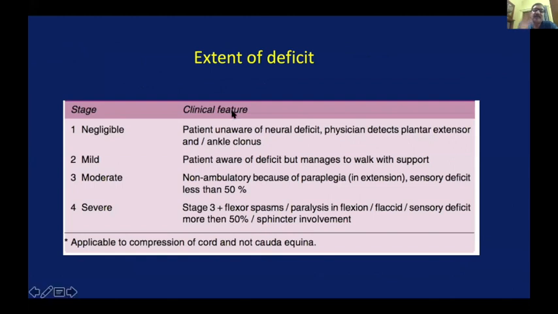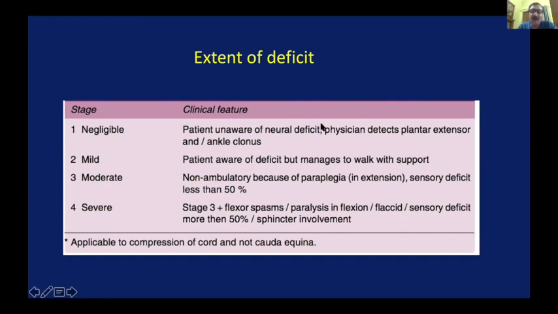Now, the other question to be answered is, what is the extent of the deficit? Can we tell the stage of the disease? This is the staging of the disease which has been devised by Dr. Tuli and Dr. Kumar for tuberculosis of the spine. Grade 1 stage is when the deficit is minimum, and even the patient may not be aware.